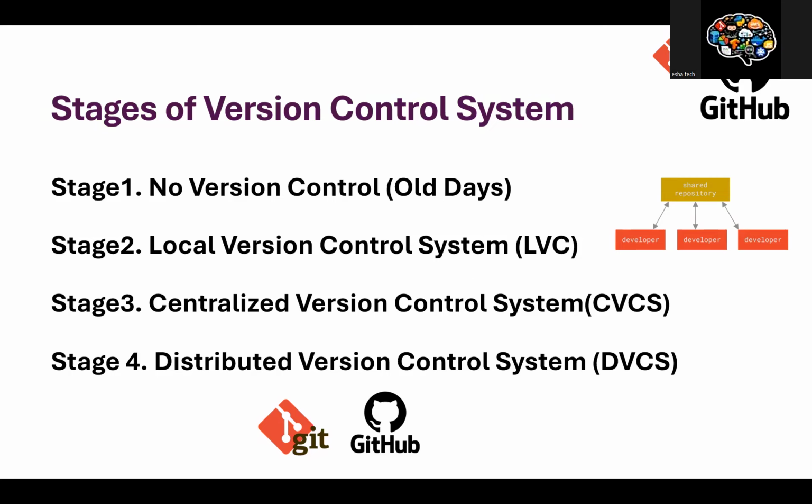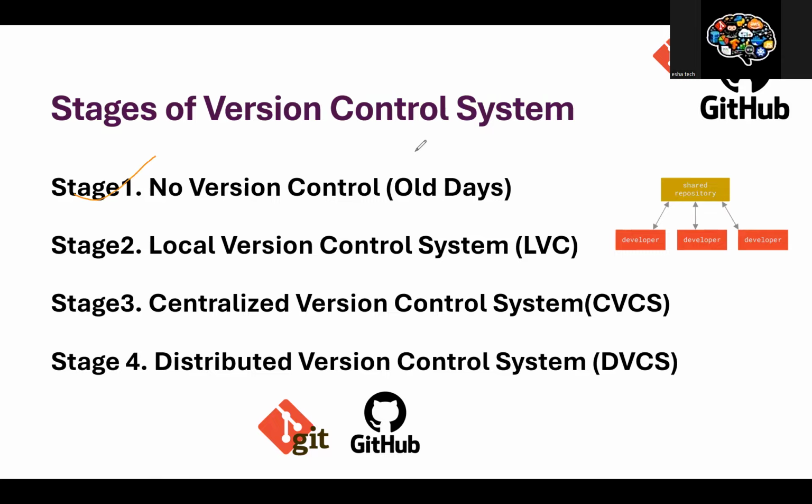Stage one says that no version control. What does this mean? No version control usually means olden days when we didn't have version control. Basically, we used to store all the data manually. All the files we used to save manually. If I wanted to rename the file again and again, I had to do the same thing. There was no history for it, no team collaboration. It creates a lot of confusion. Stage one, right? This is an older one, which creates a lot of confusion.